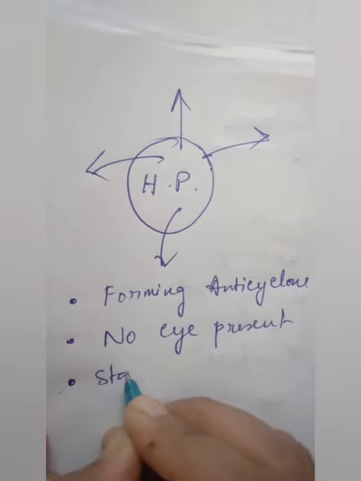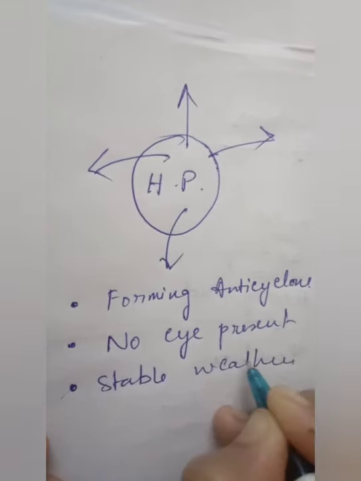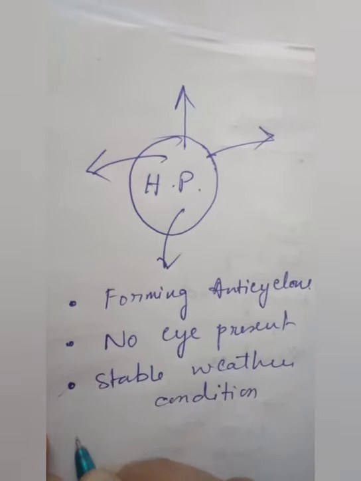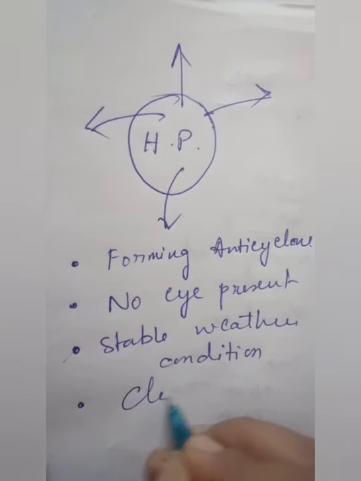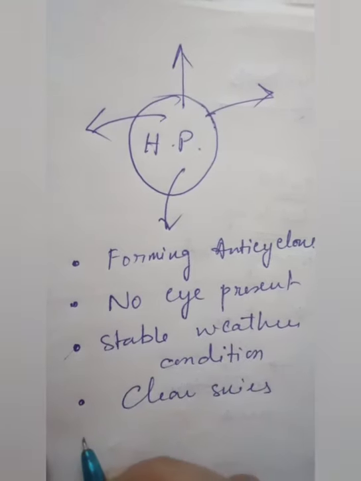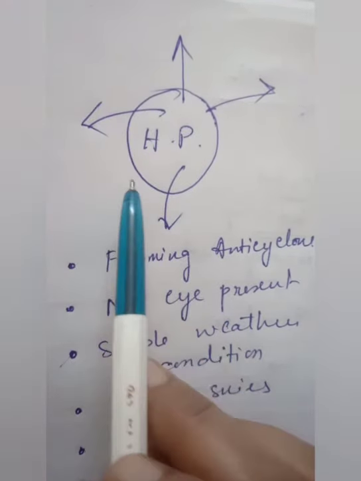Stable weather condition. Next point, clear skies.